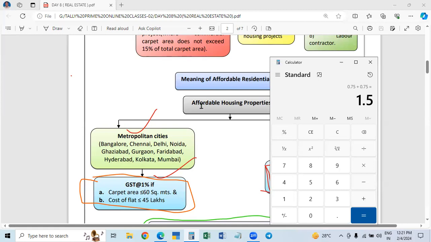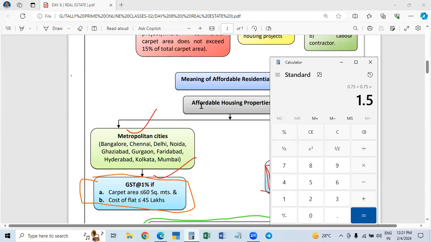For the land, the undivided share, we will charge some price for our flat, for 50 yards. In this case, in the circular, I told you, Schedule 3: land and building, if sold after completion of the construction, there is no tax.